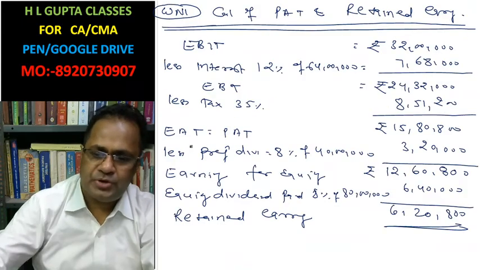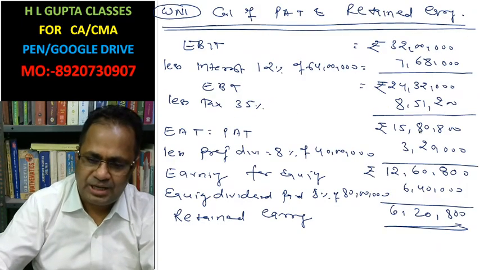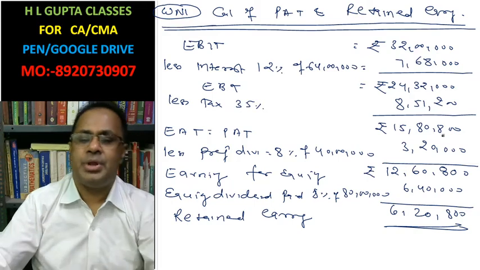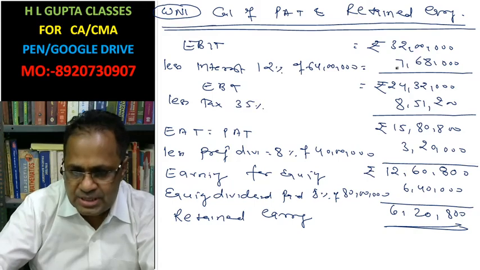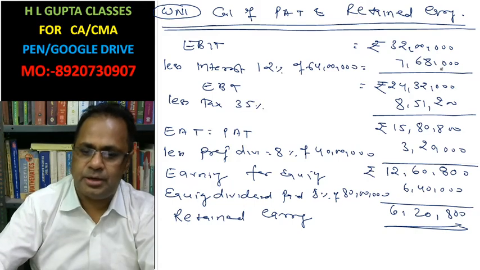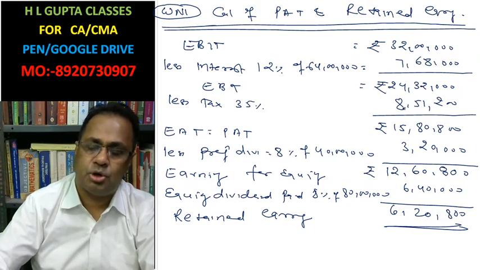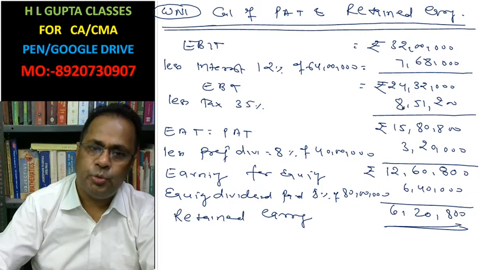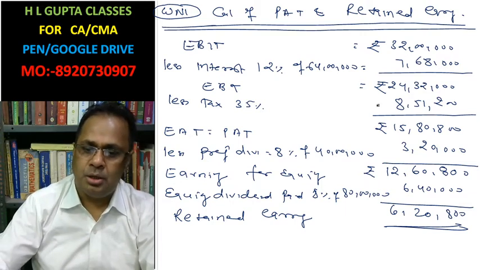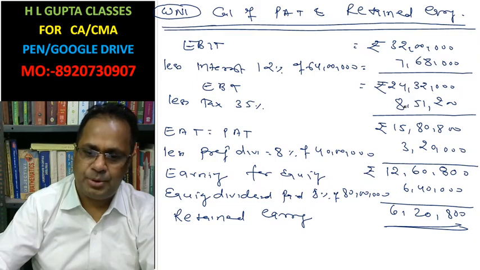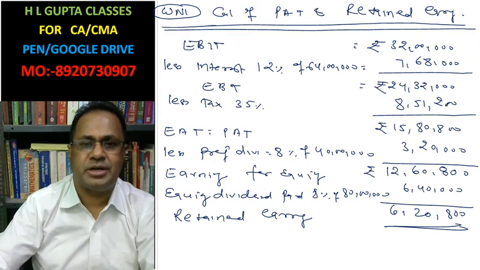We have the profit after tax, that is 15,80,800, as well as the interest 7,68,000. We have ignored tax because tax is our liability. We must pay it. So out of 32 lakh, we have paid 8,51,200 as tax.